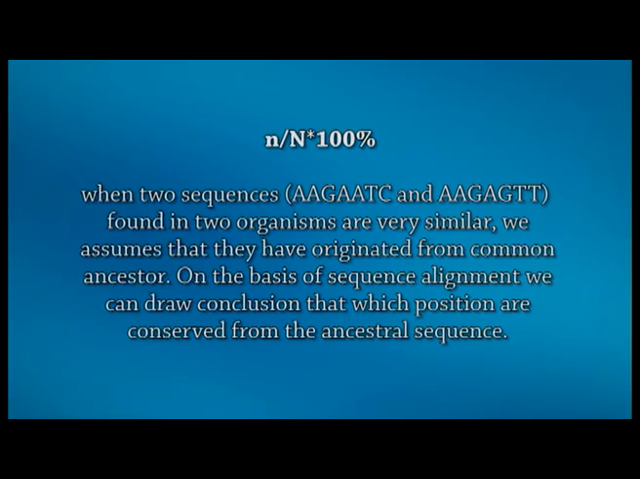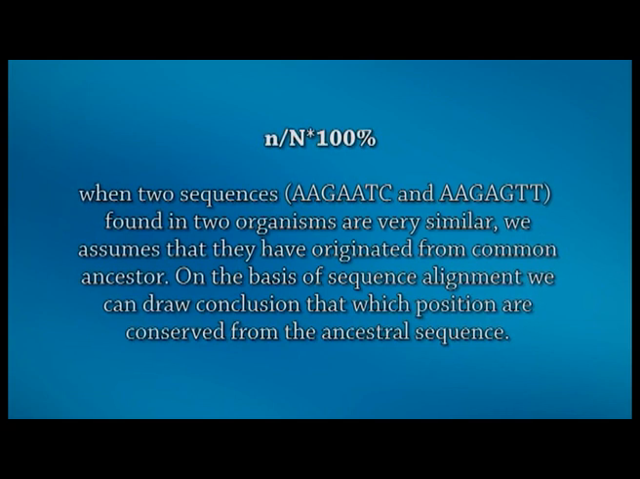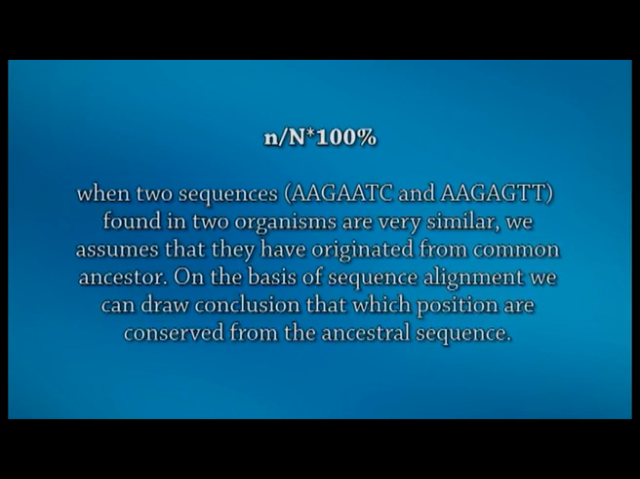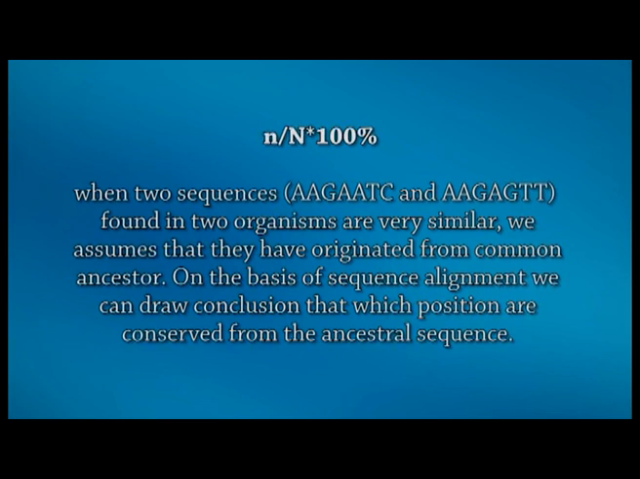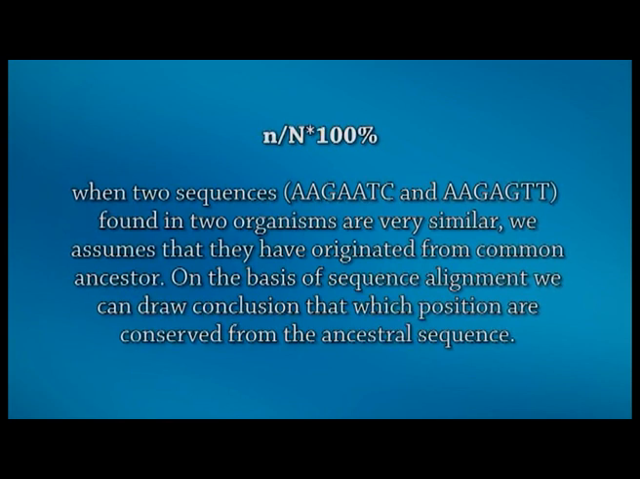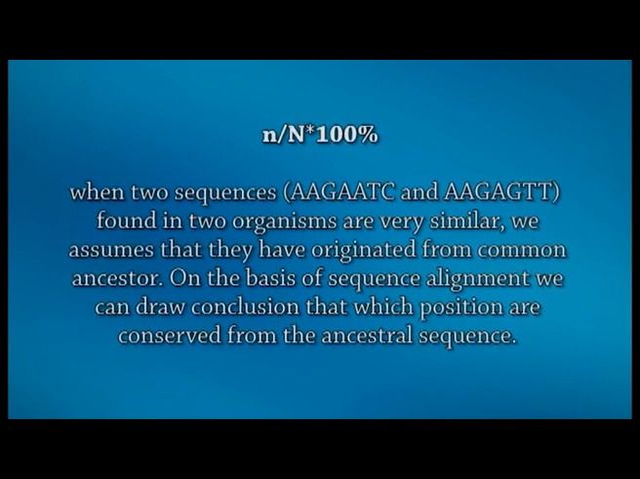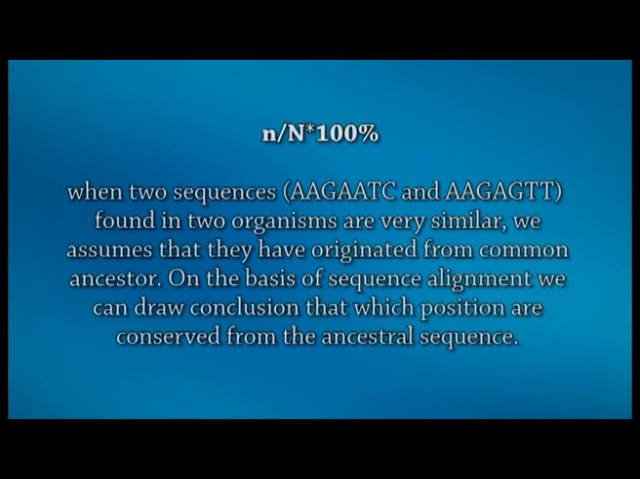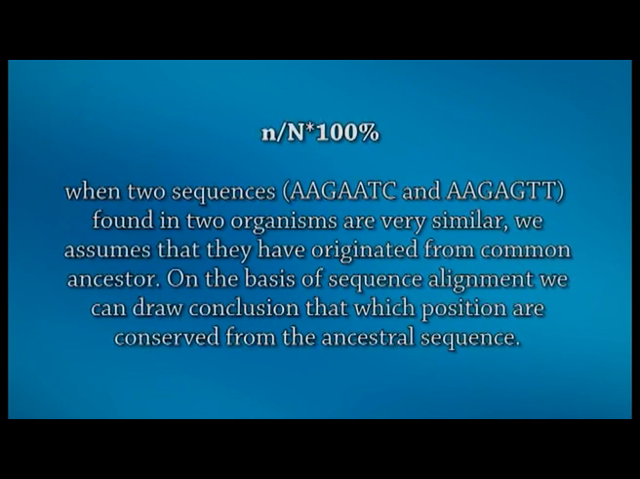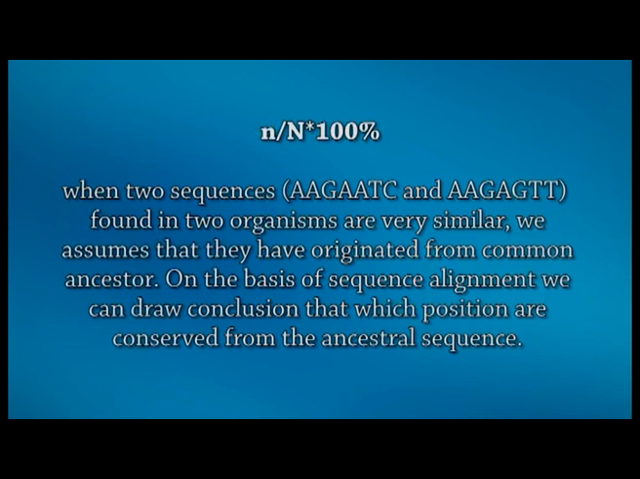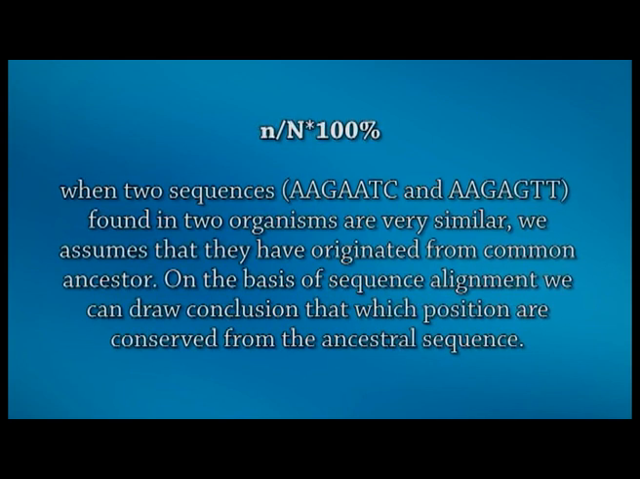For example, when 2 sequences AAGAATTC and AAGAGTT found in two organisms are very similar, we assume that they have originated from a common ancestor. On the basis of sequence alignment, we can draw conclusions about which positions are conserved from the ancestral sequences. A phylogenetic tree is a branching diagram showing relationship between species based on their shared common ancestor.